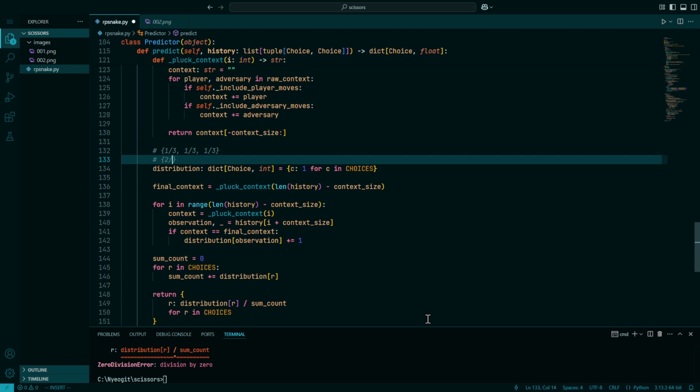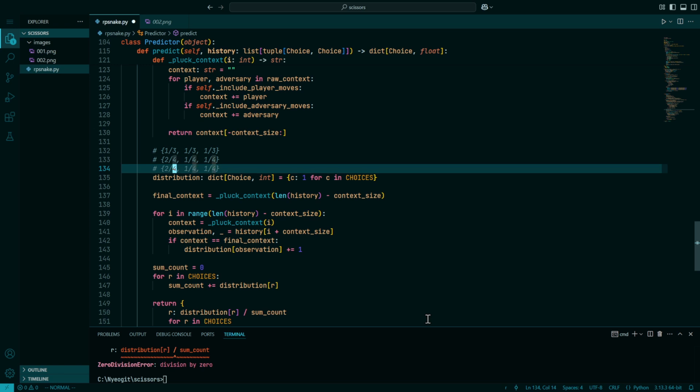If I now play rock, then the odds become 2 in 4, 1 in 4, 1 in 4. So it thinks I like to play rock, but it isn't totally committed to that. However, if I keep playing rock a lot, you can see that it quickly adapts to the idea that I just play rock a whole lot.